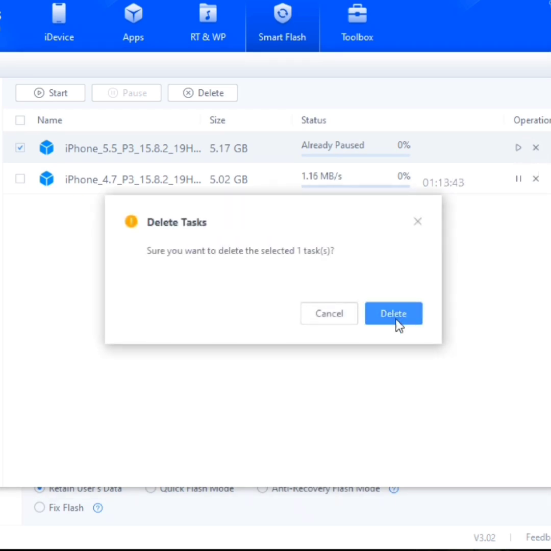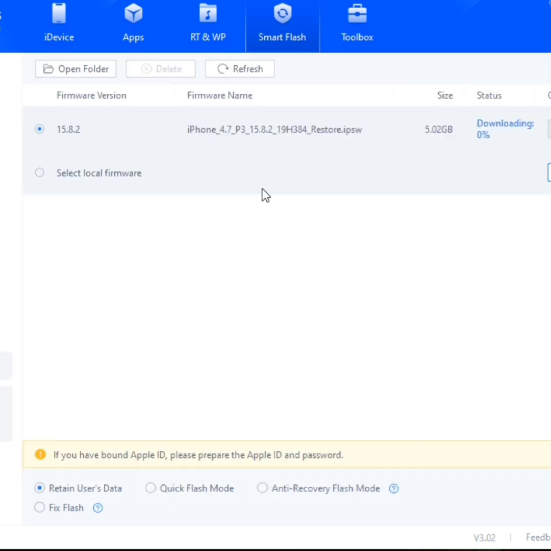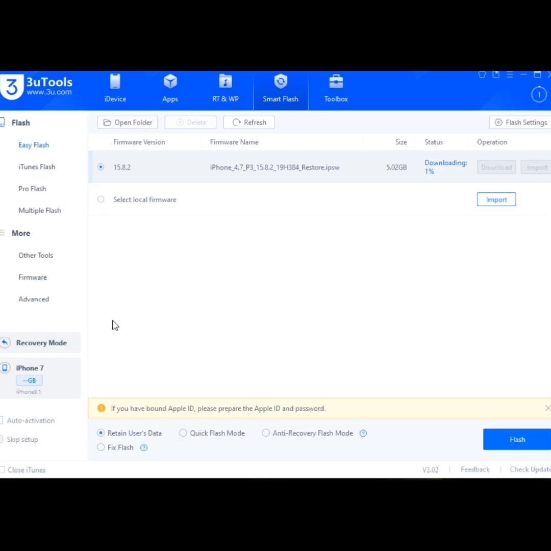Here I cancel the one which I used to download before. You have to be patient until it finishes downloading, and you have to use good internet because the firmware is always large.